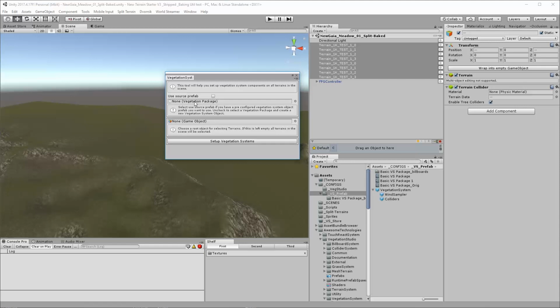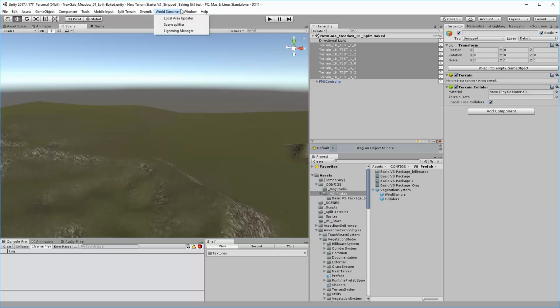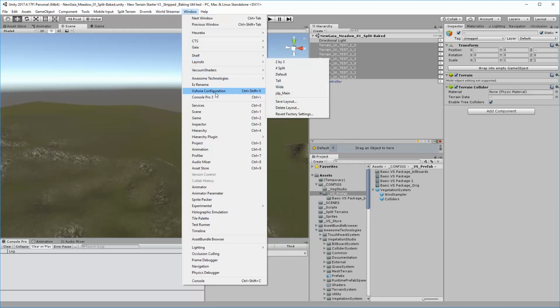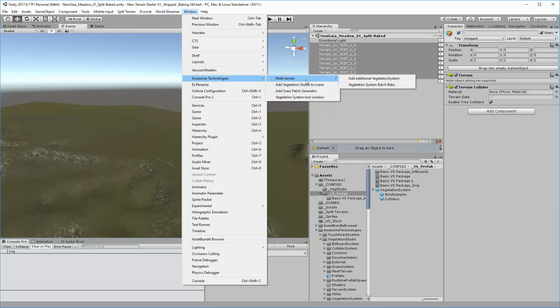You just, if you're using VegetationPackage, you just throw it in here, click on Setup Vegetation Systems, and it will add vegetation systems onto whatever terrains it finds, or if you've got them nested inside. So I guess that's another way when I'm talking about chunking. If you're going to run out of RAM, you could put each one in parented to an empty game object and then throw in that game object one at a time and set up your vegetation and do it that way. So that's his original, but I'll show you the one I've made, which I've put into multi-terrain.